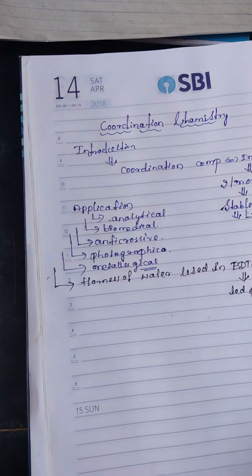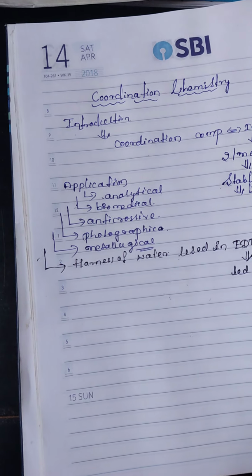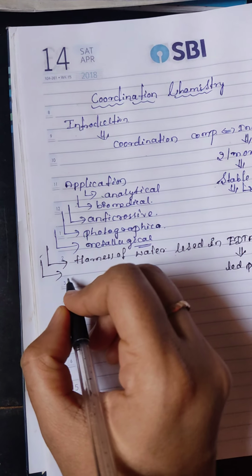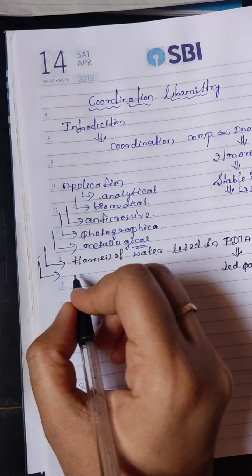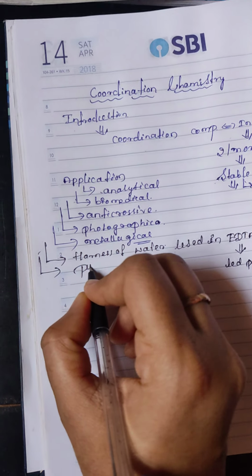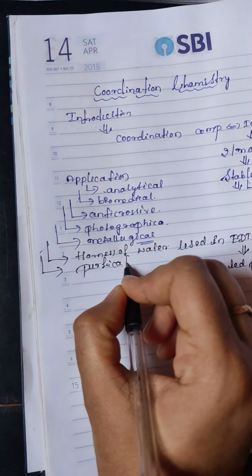Platinum compounds inhibit the growth of tumors. Another application is the purification of water.